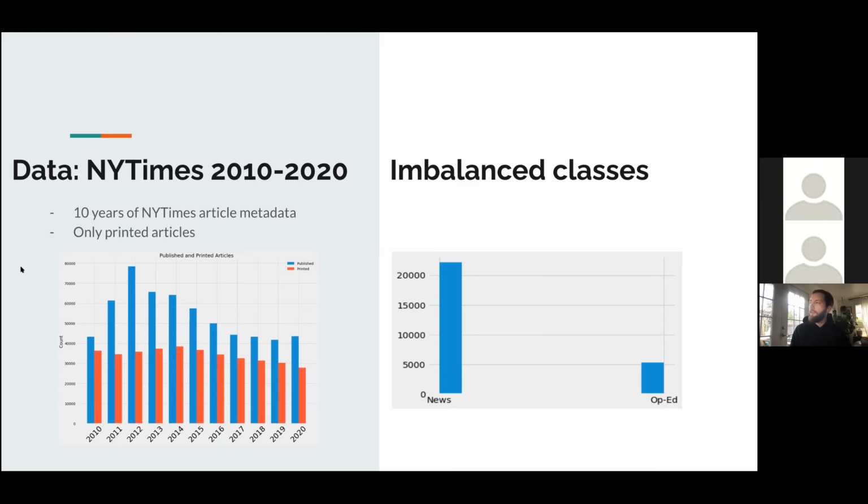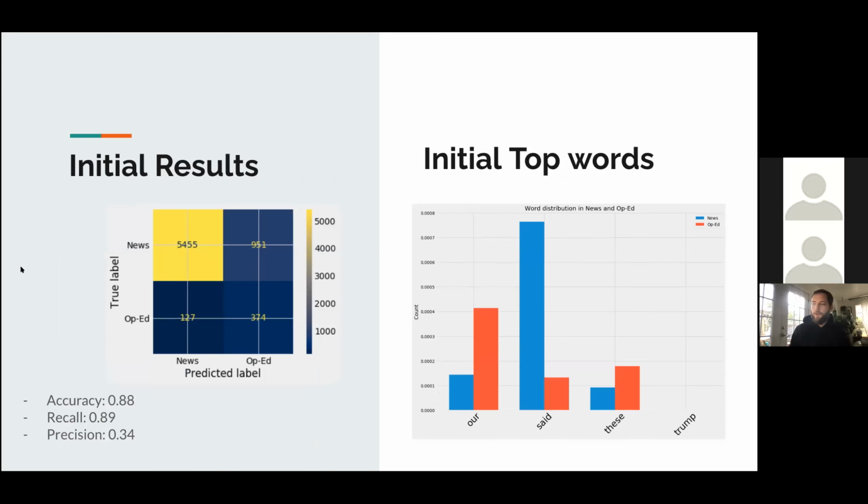But one of the fundamental things is that no matter where I started, I did have imbalanced classes, and perhaps rightly so, the New York Times produces about 5 times as many news articles as they do opinion articles. So the initial results were not great. I had high accuracy, but that was mainly because of my imbalanced classes, and my precision was very low.